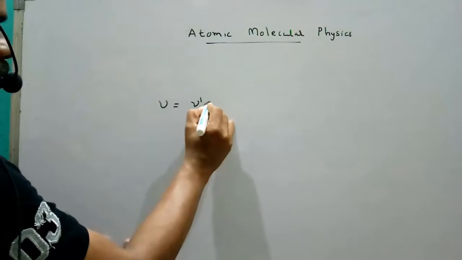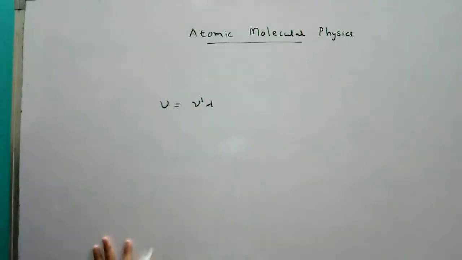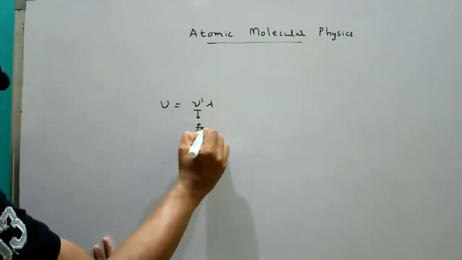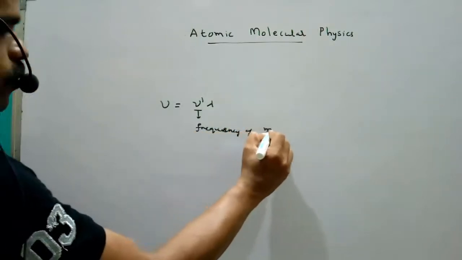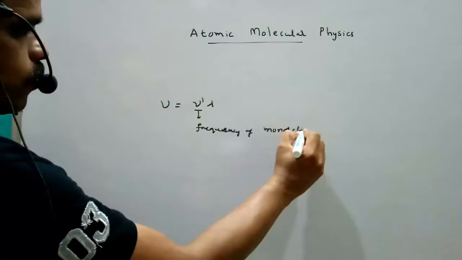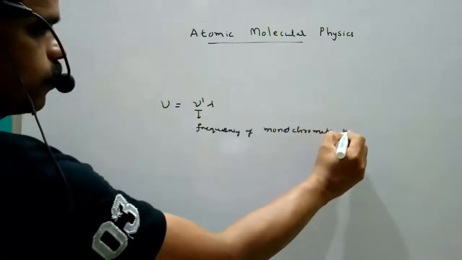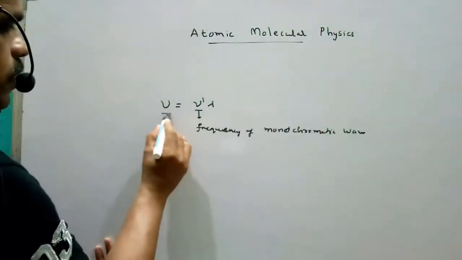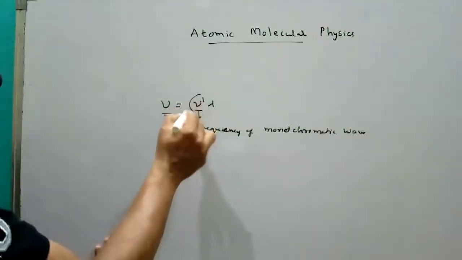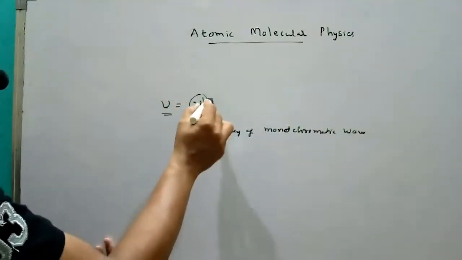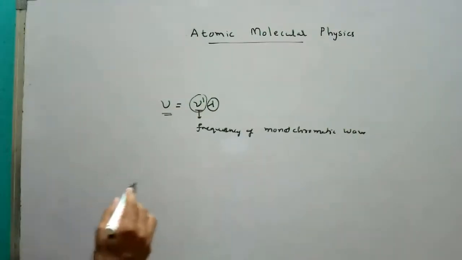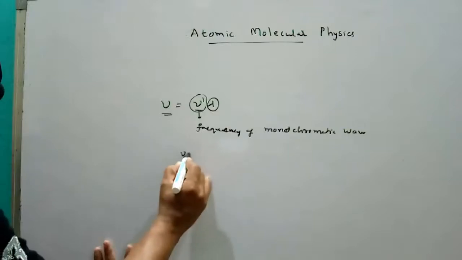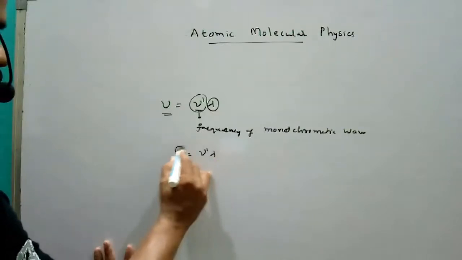Nu dash is the frequency of the monochromatic wave. This is the wavelength of the monochromatic wave. See, phase velocity is equal to nu dash lambda.